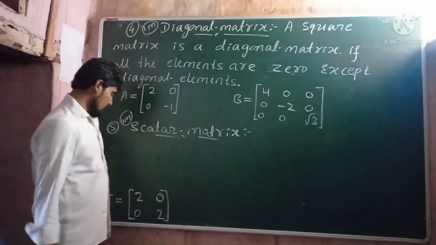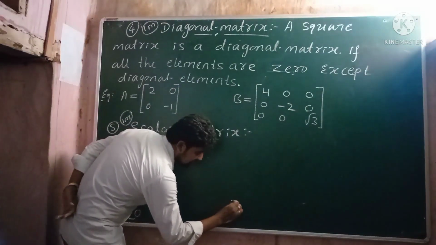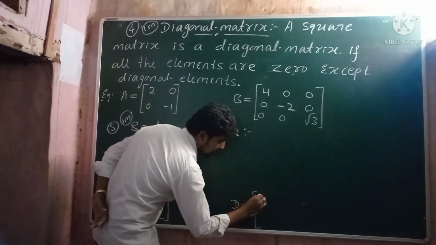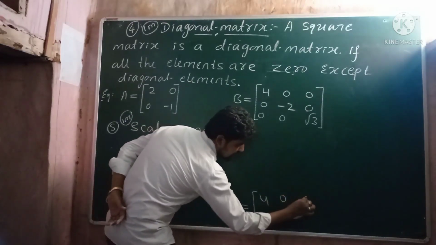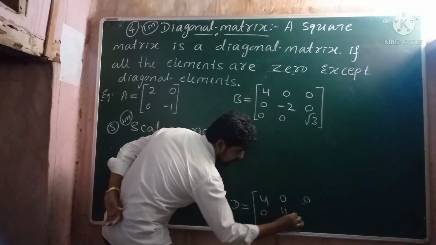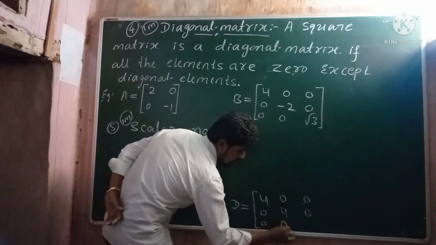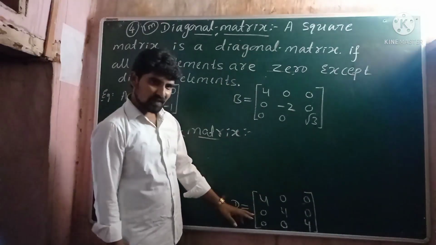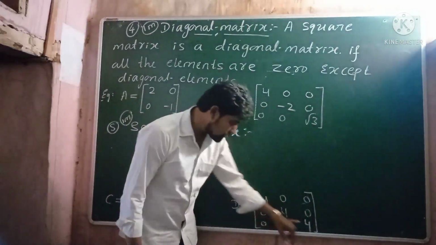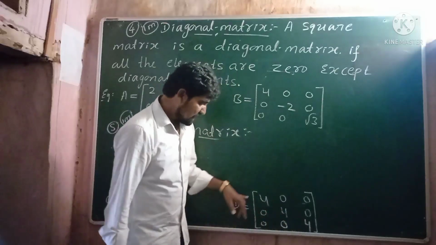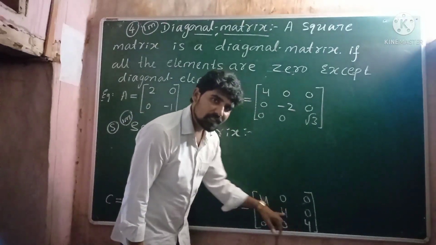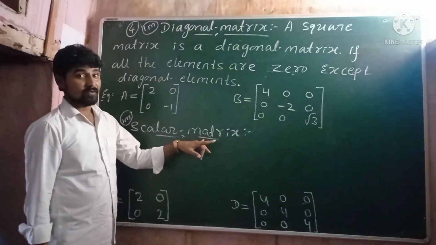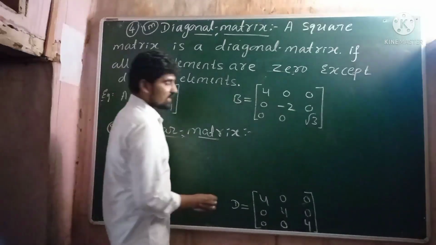Let us consider one more example. Let D be another matrix and the elements of the matrix D are 4, 0, 0, 0, 4, 0, 0, 0, 4. This is one of the diagonal matrices. Why? Because all the elements are 0 except diagonal elements, and as well as here the diagonal elements are equal to each other. Hence this diagonal matrix D is one of the scalar matrices. I hope all of you understood what is meant by scalar matrix.